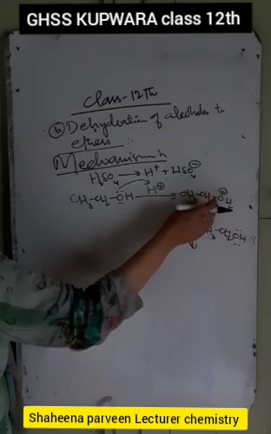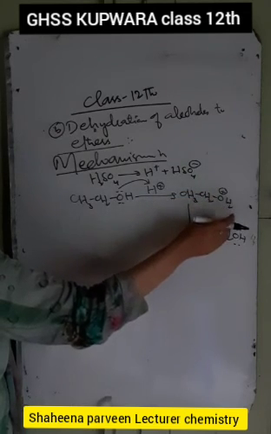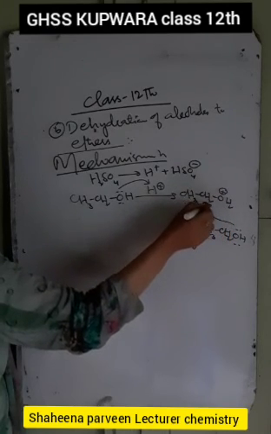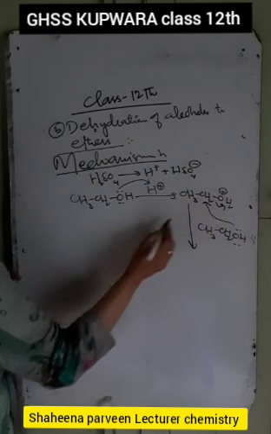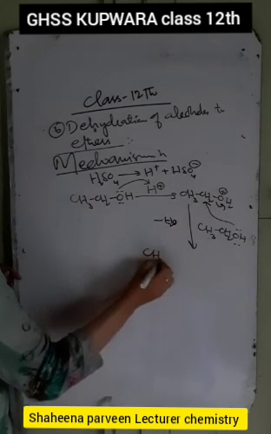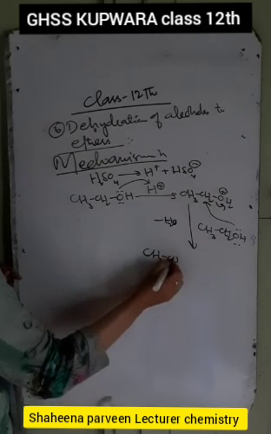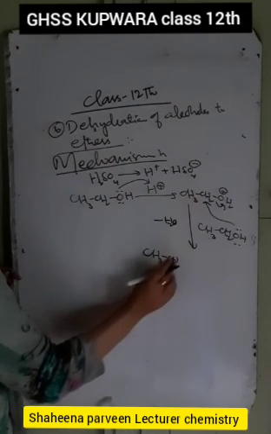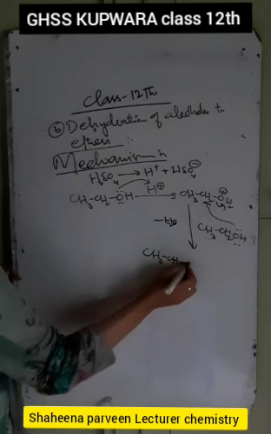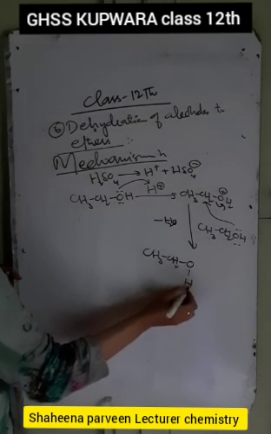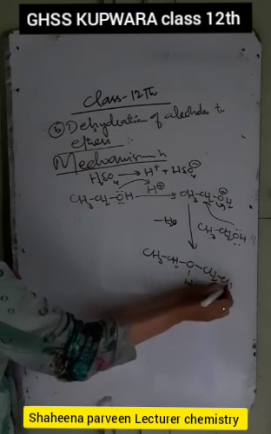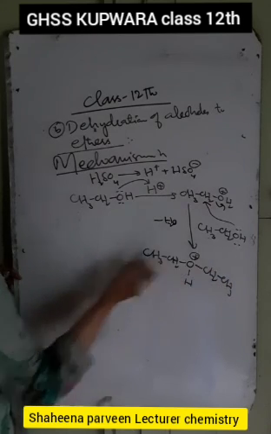This oxonium ion is formed, which is then attacked by the second alcohol molecule like this, and then there is loss of water, which comes out from here. So we have CH3-CH2 and oxygen with hydrogen, CH2 and CH3, and there is a positive charge on the oxygen atom.